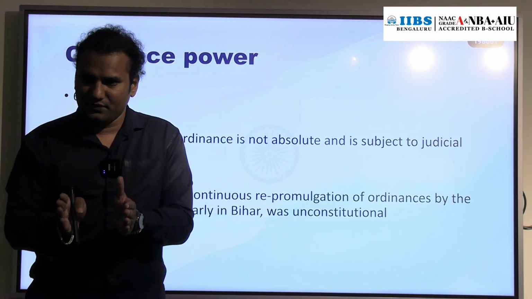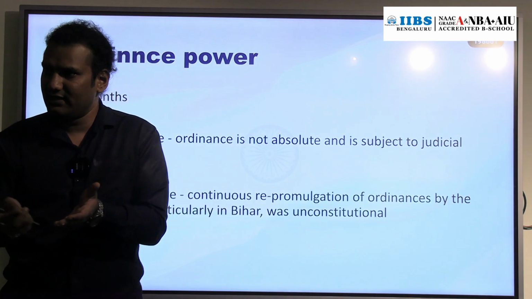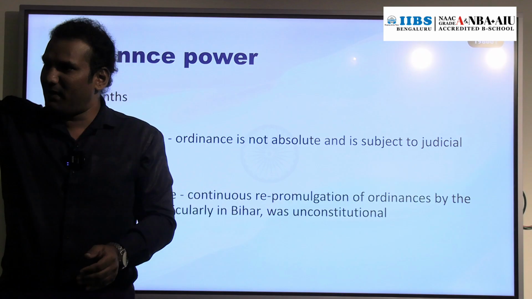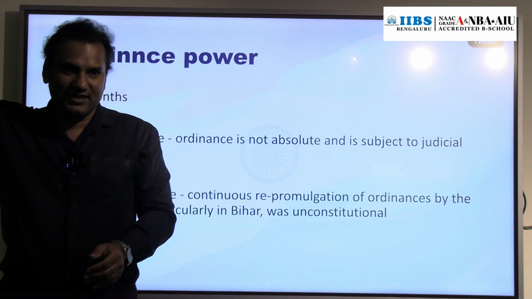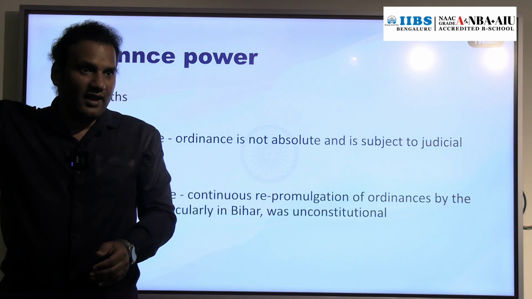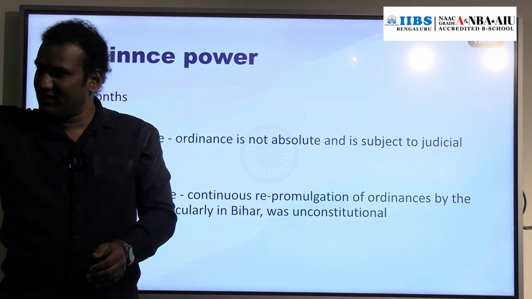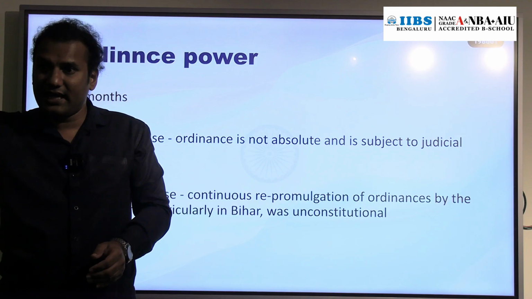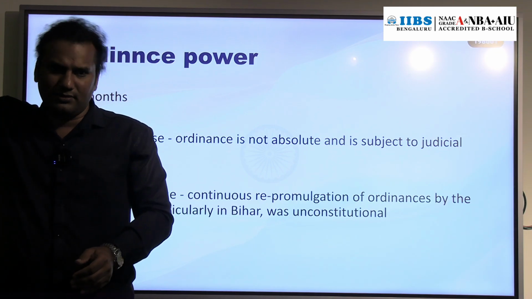Now you understood? Okay, there is a condition, right? So if today the 6 months is over, and tomorrow the parliament session starts, parliament can take that ordinance as a bill or reject it. If rejected, gone. If they take it up, another process is there, and it will become law.